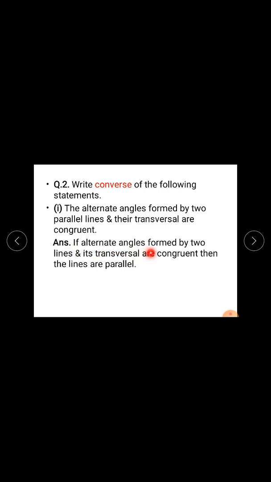So how will you start? If alternate angles formed by two lines and a transversal are congruent, then the lines are parallel. This is your converse. Here antecedent and consequent are interchanged.